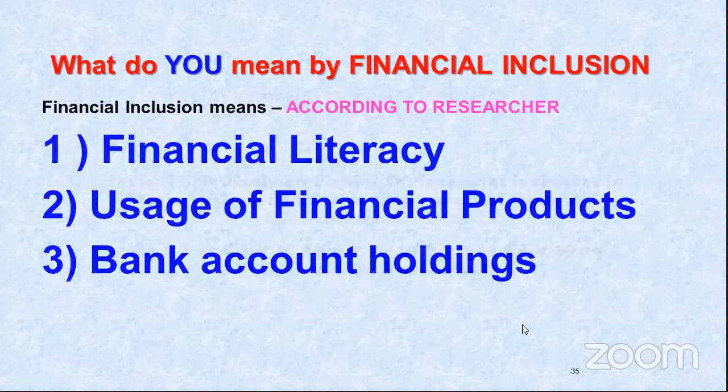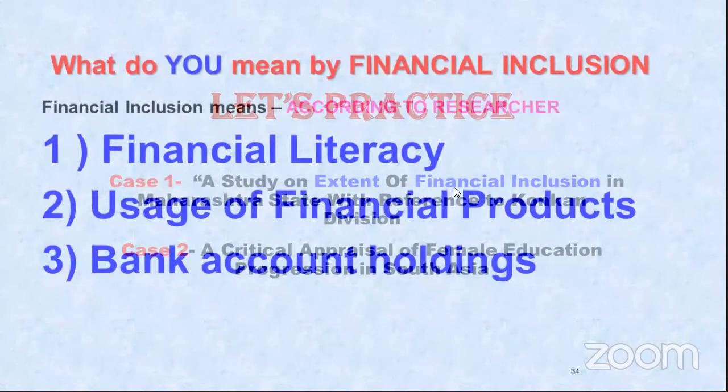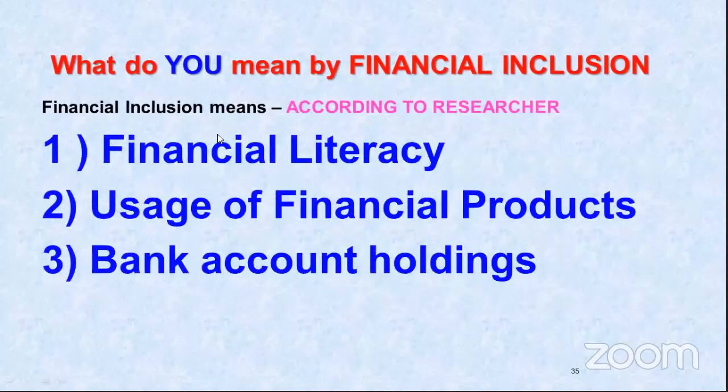Again, I will take you to the title because this is a practice. The 2 things we have not understood in the title are extent and financial inclusion. Everything else we have understood: Maharashtra state, Konkan division and study, all 3. Extent and financial inclusion we have to explain: according to the researcher what financial inclusion is, and what the scope of that extent is, where the limit of that extent lies. So I have chosen this, and I have to mention it.